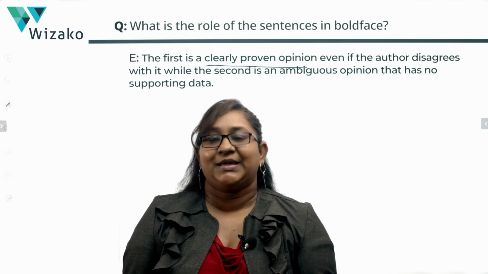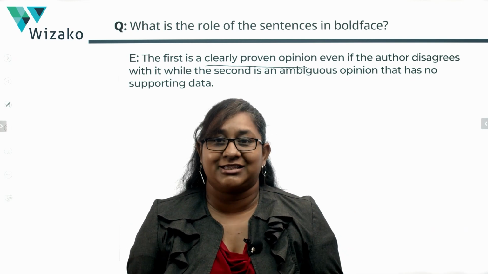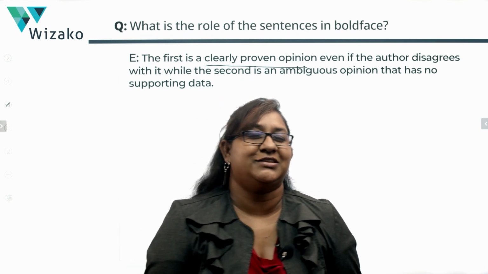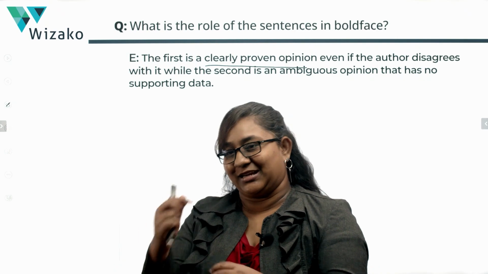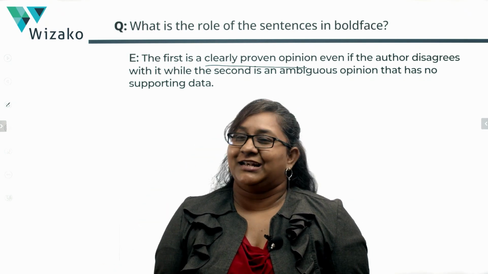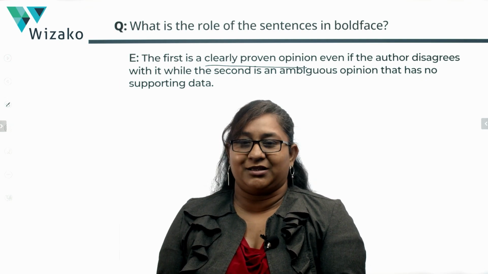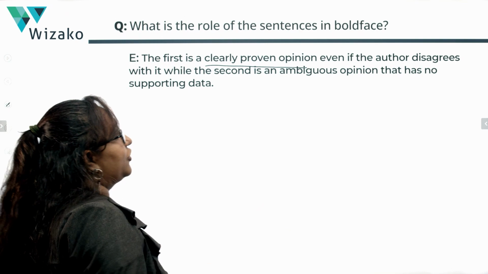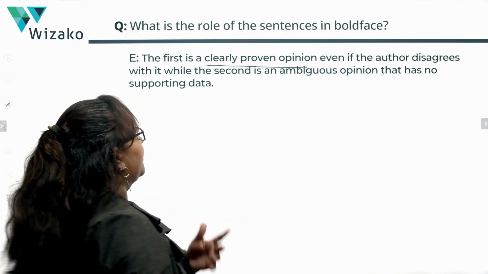It's not an opinion that water boils at 100 degrees Celsius. If it's been clearly proven, then it's a fact. So the words clearly proven opinion are kind of like an oxymoron, right? You won't call it an opinion if it has been clearly proven. So that's enough to doubt E, but we'll check out the rest of the option.